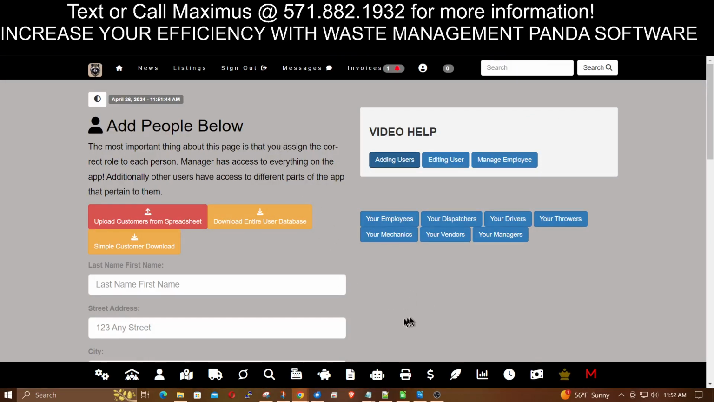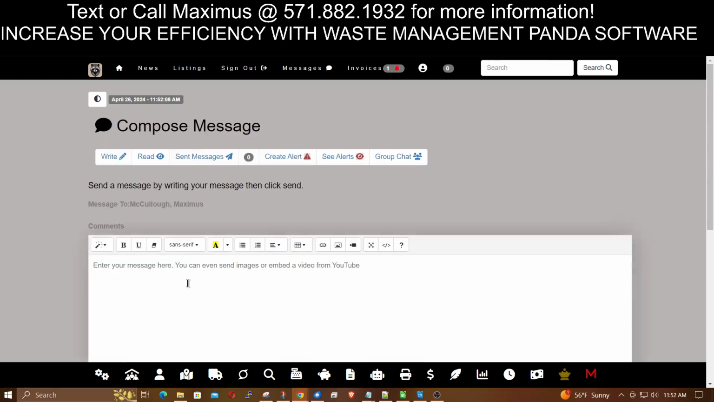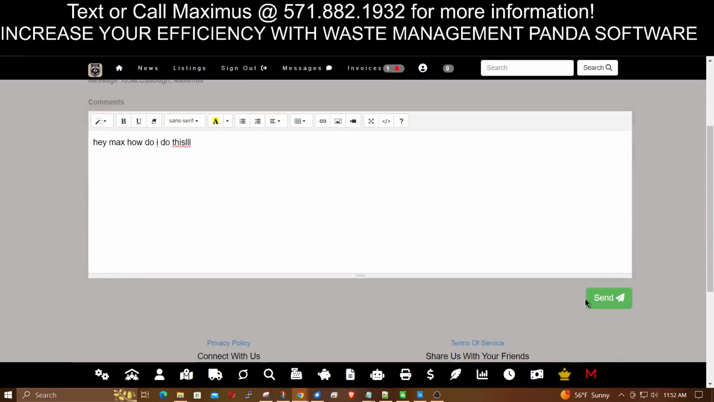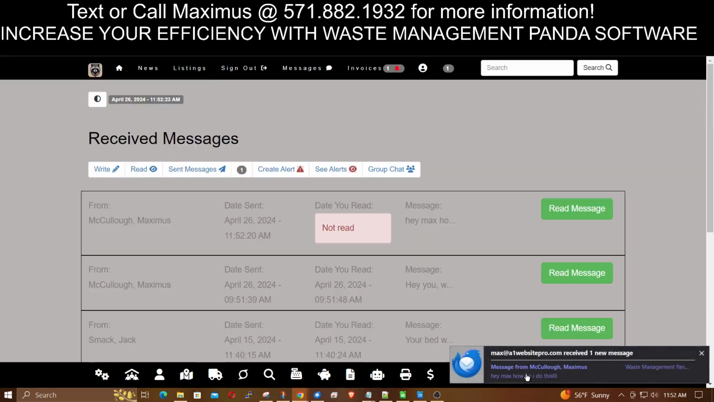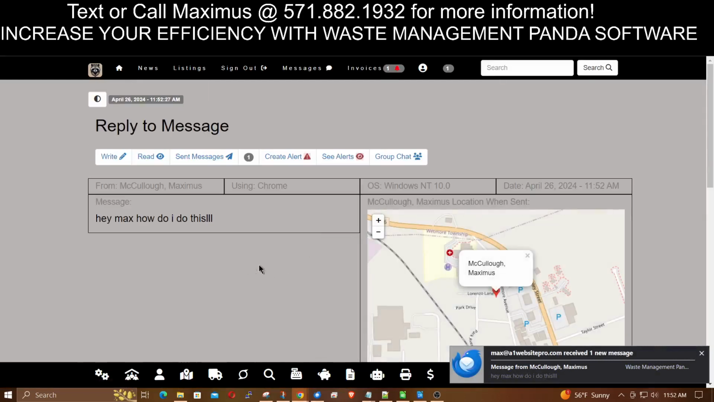And then finally, if you don't find what you need, this big red M stands for Maximus. That's me. If you click on that, you can type me a message: Hey, Max, how do I do this? Click send, and it'll come right to my email, and it also dings me within the system. I can read your message in the system, and I also get an email of your comment, so I know best how to help you.